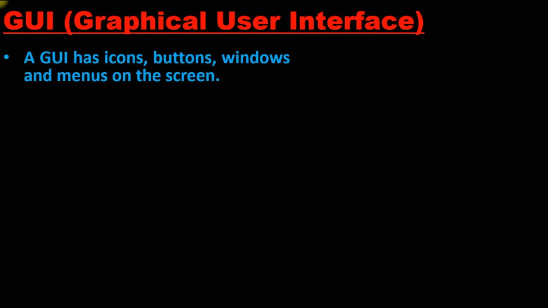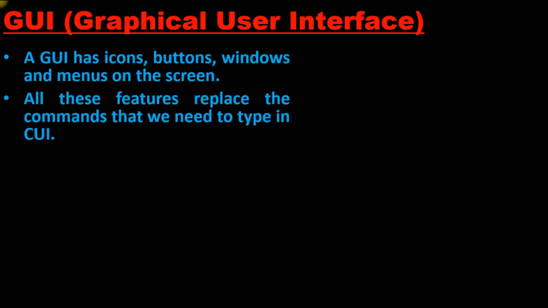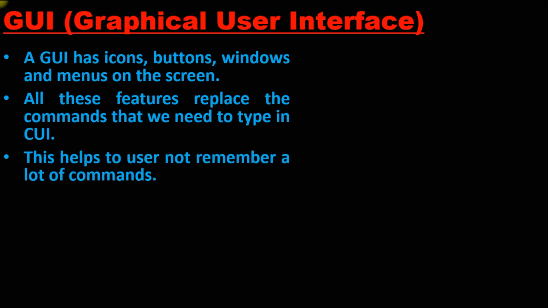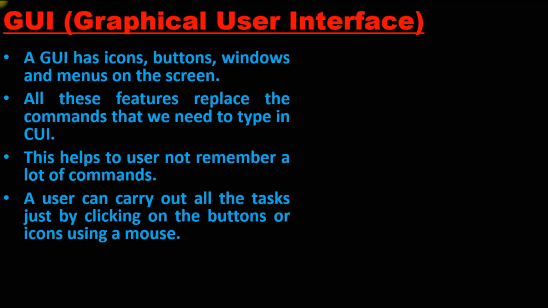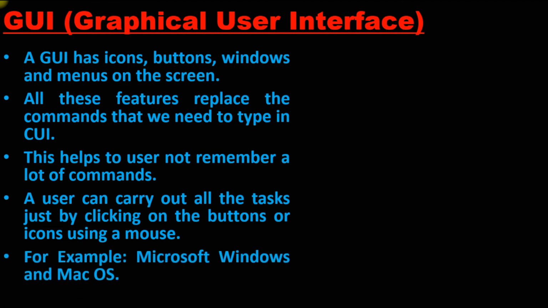So it makes it a little bit difficult to perform tasks using CUI. All these features replace the commands that we need to type in CUI. This helps the user not remember a lot of commands. As I told earlier, a user can carry out all the tasks just by clicking on buttons or icons using a mouse. For example, Microsoft Windows and Mac OS are examples of graphical user interface.